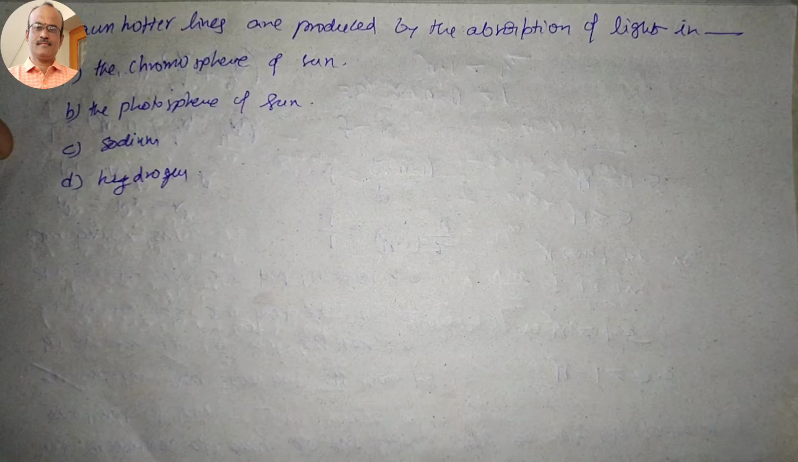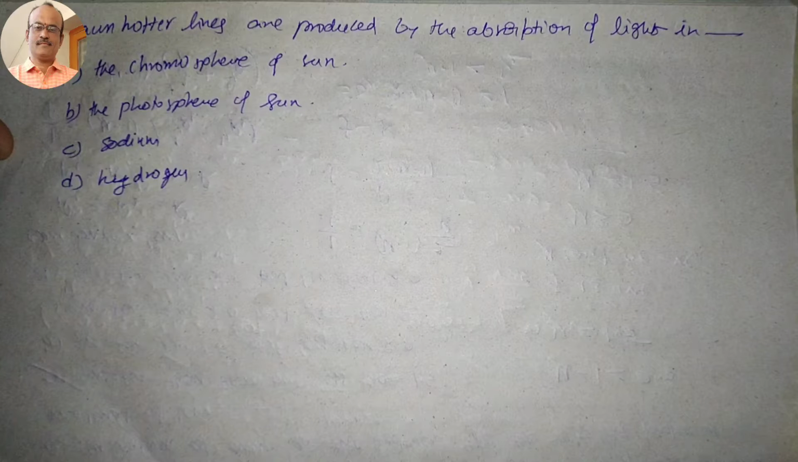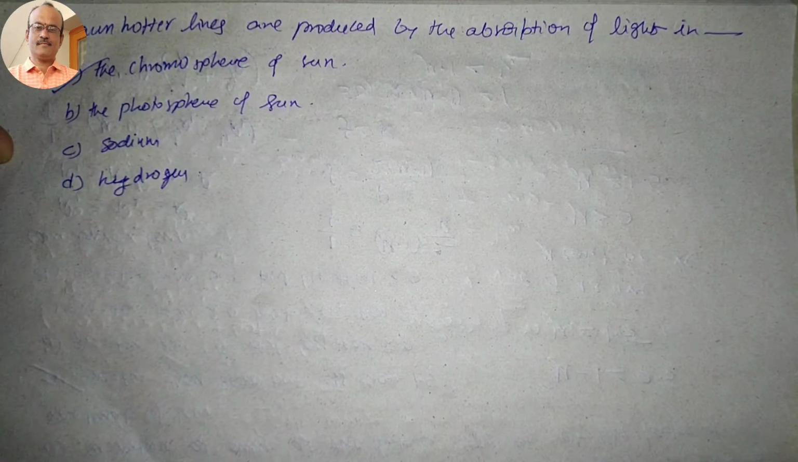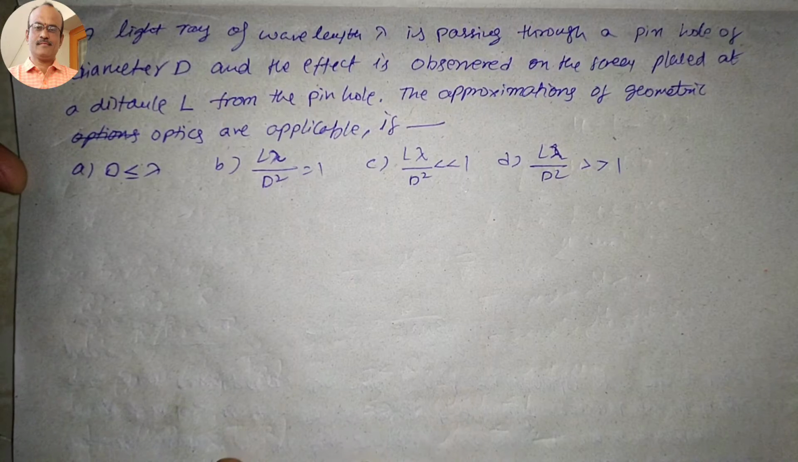Now question number 25. Fraunhofer lines are produced by the absorption of light in A. Chromosphere of the sun, B. Photosphere of the sun, C. Sodium, and D. Hydrogen. Which option is correct here? The chromosphere of the sun is correct.